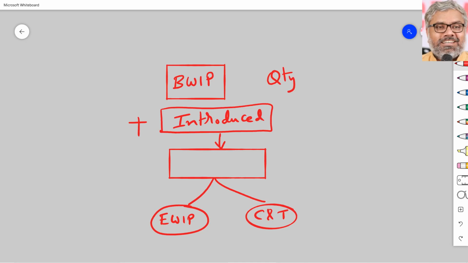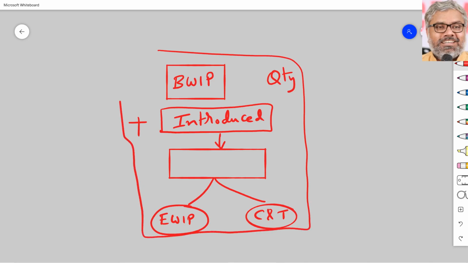So quantity wise, that's what it is. There is some work happening in the beginning plus some units are introduced. Then what goes to the next process, completed and transferred, and ending work in progress. This physical flow has to be matched first of all. This is matching of the physical flow of goods in terms of quantities, right? That has to be done. That can be done easily from the details given in the question.